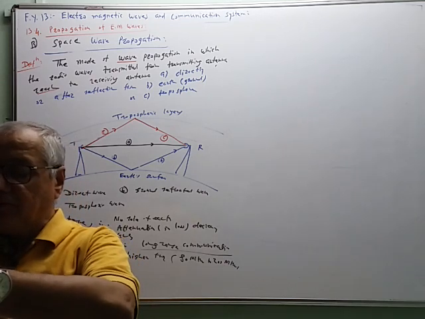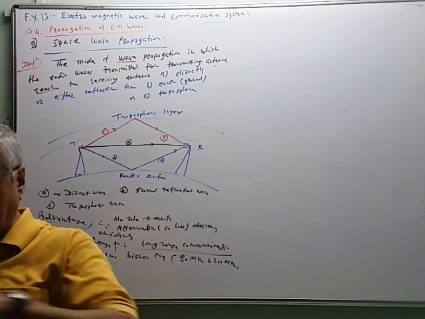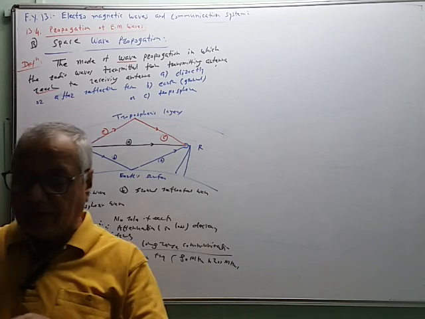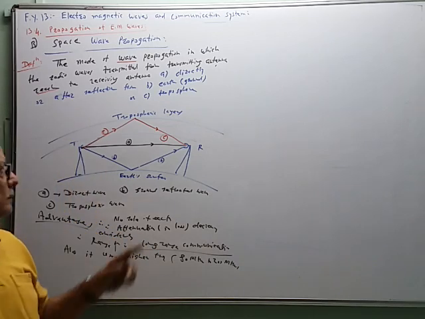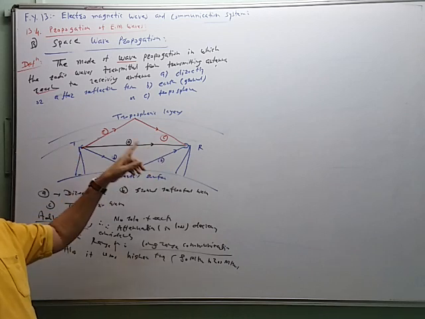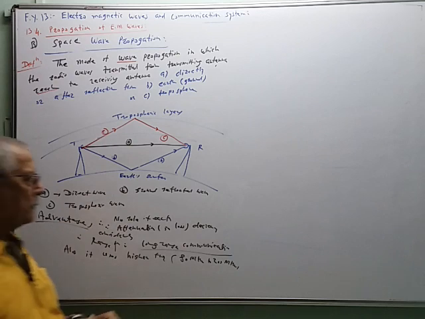Now the waves which reach from transmitter to receiver directly are called the direct wave, ground reflected wave, and tropospheric wave. These are the three waves. Now in this case, the transmitter and receiver are in the line of sight of each other. Therefore this is also called line of sight propagation or direct wave propagation.